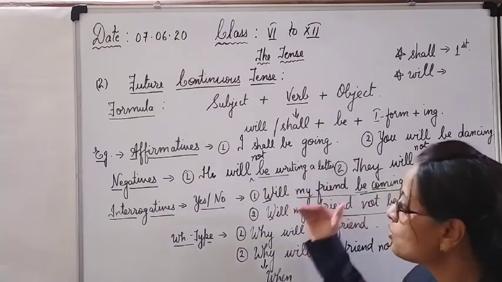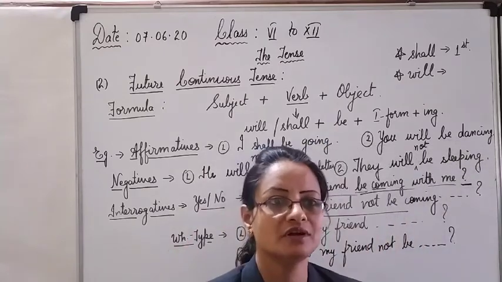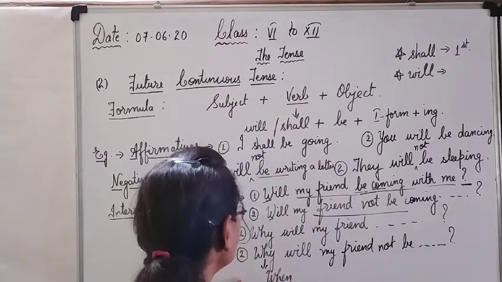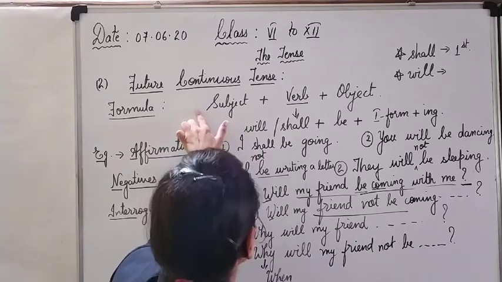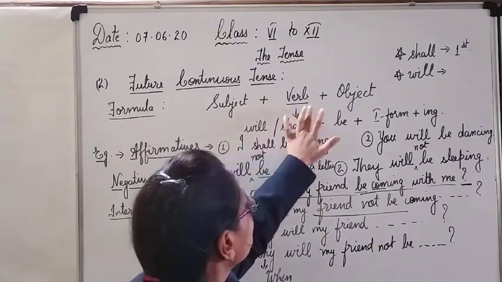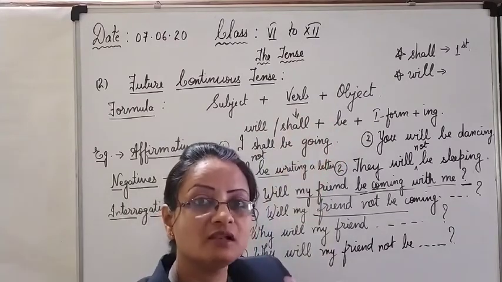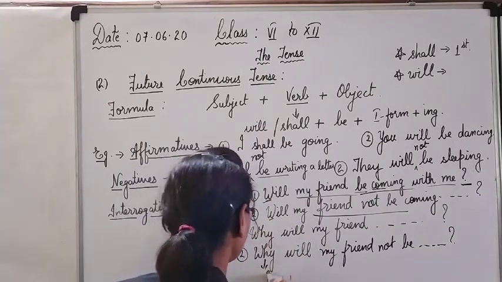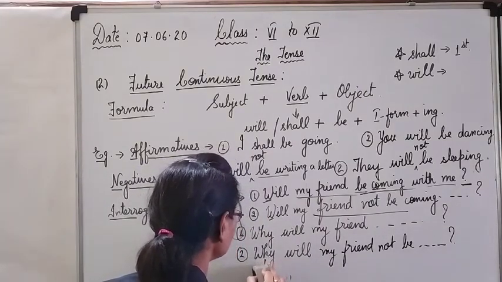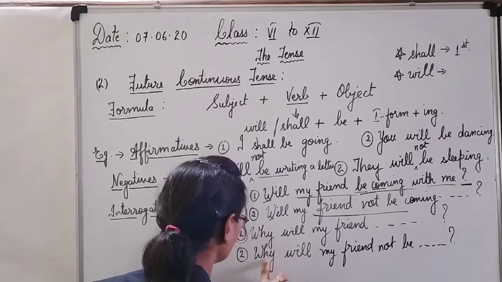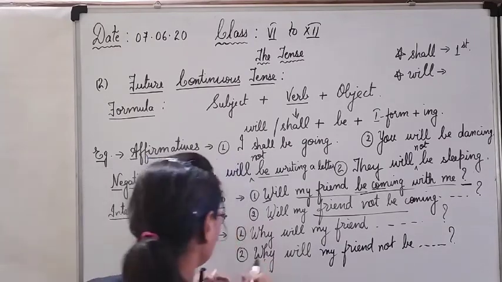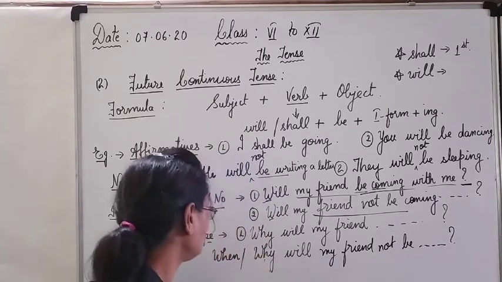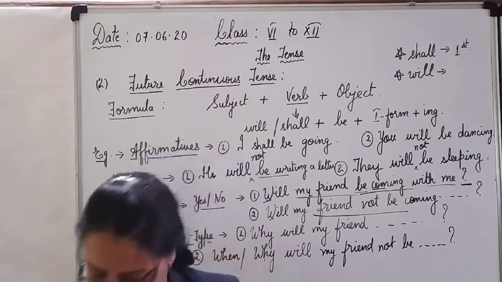So this is the way to form your future continuous. Future continuous means subject plus verb plus object, means will, shall, be and first form. I have put when here, maybe not visible to you, so I am rubbing it out. Okay, let us see here. You can use any WH word over here.